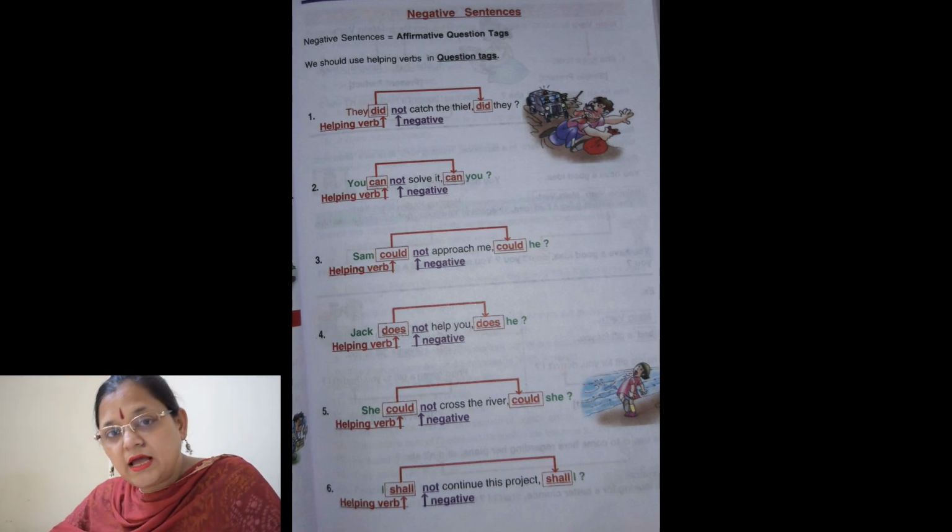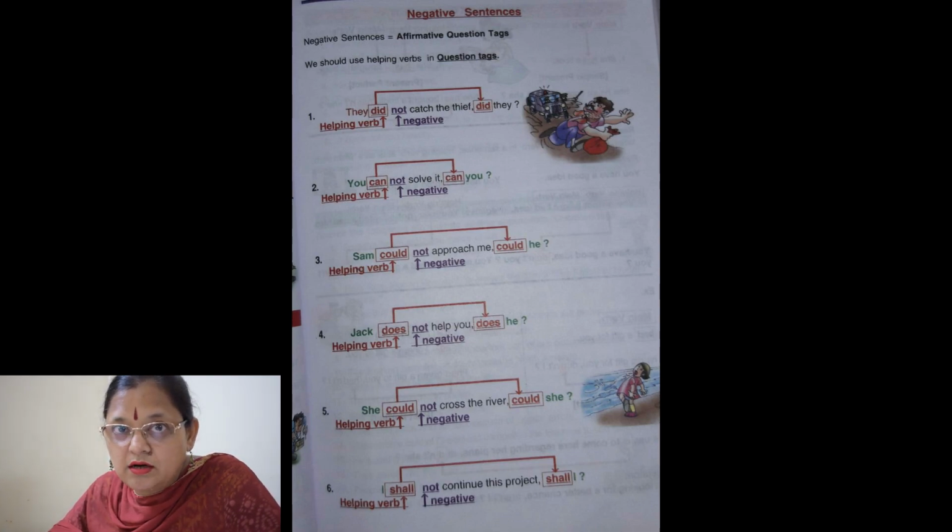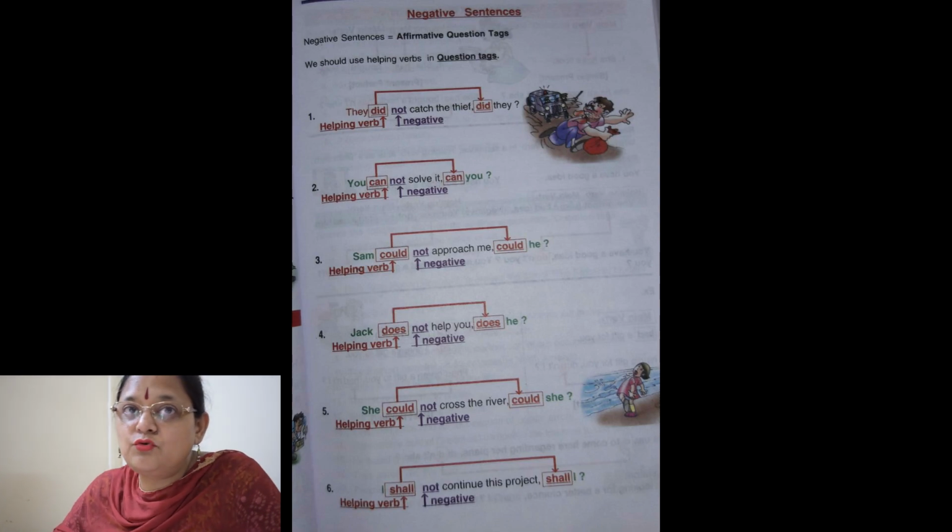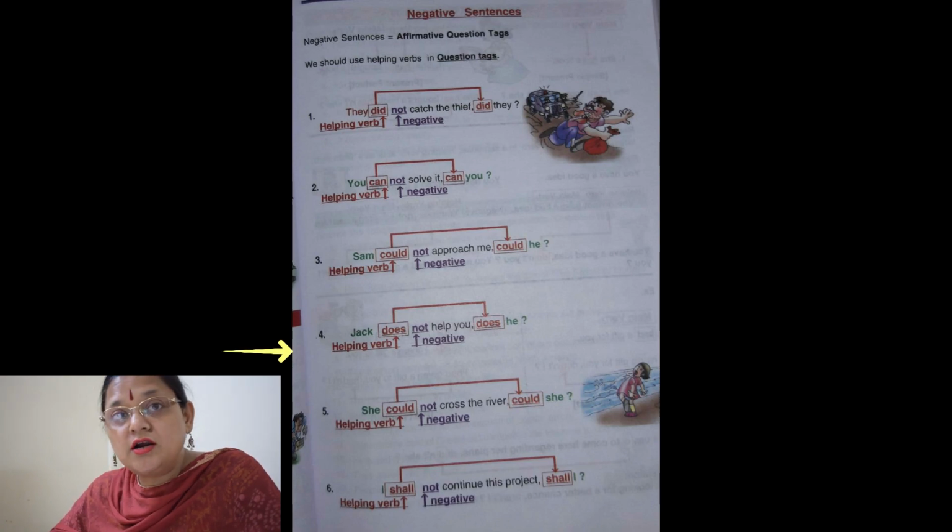Okay, I'll give you a few more examples. You cannot solve it. Okay, so which question tag will come? Cannot. What is the second word? Cannot. So you have to remove not and only can is left, so, can you? This question tag will come. Okay, so simply you have to skip not. Okay, like, Jack does not help you. So you have to skip not. So what will be the question tag?